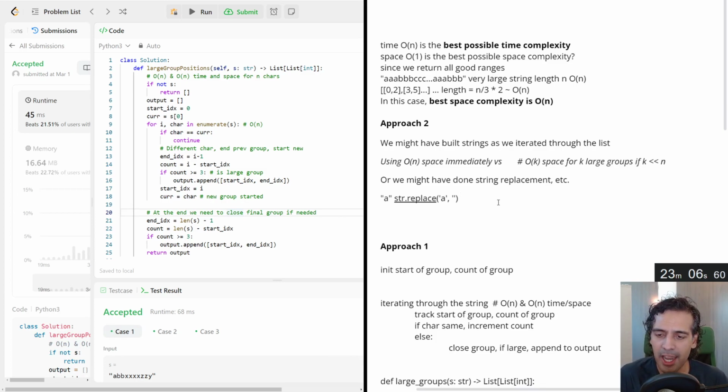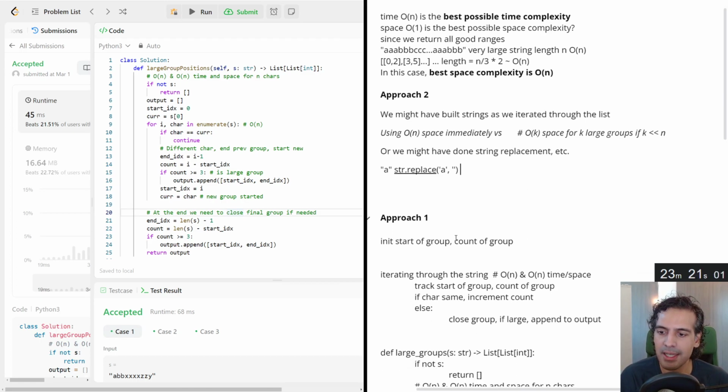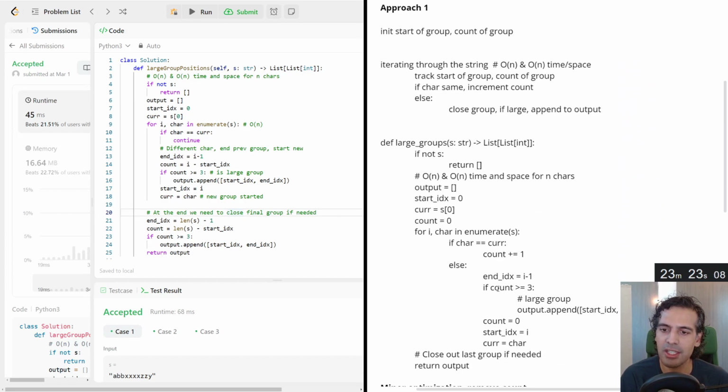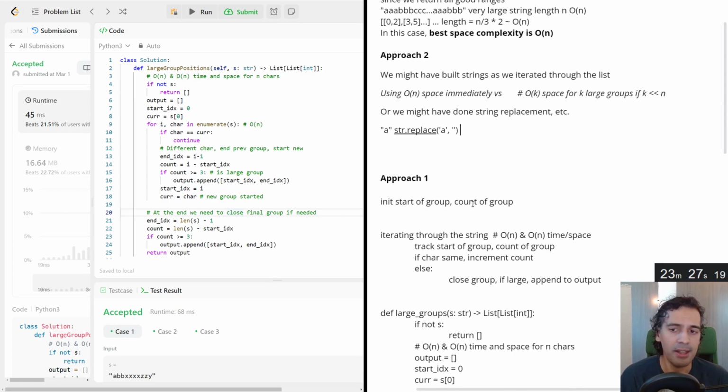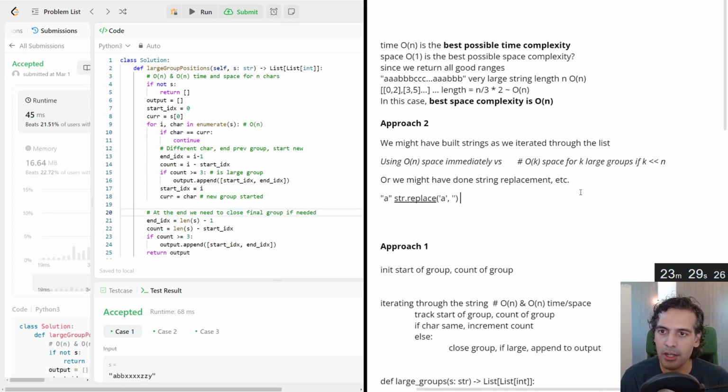I'd say if I saw this coming from a candidate, I would ask them, why are you using string.replace? And they would explain why they're doing it. I'd ask, do you think that's the most efficient way to do it? Could you do it without? Or is there a reason you wouldn't want to use string.replace? And if they're able to explain the logic of why string.replace is iterating through the thing and it just saves them developer time, but it's technically the same as iterating through it themselves, and it's not the main thrust of the question, in this case, I probably would tell them, let's not use that because it kind of sidesteps the whole question's point entirely.